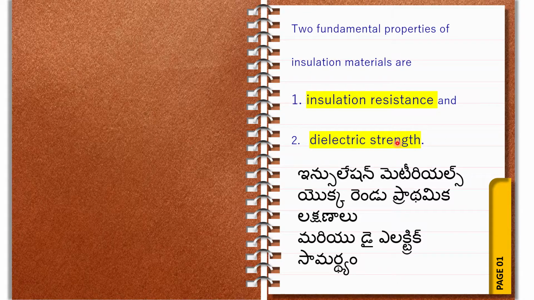If the material has these two conditions, if it passes both conditions, then only can we say that it is an insulation material. Understand? This is very important. It will come in exams also.